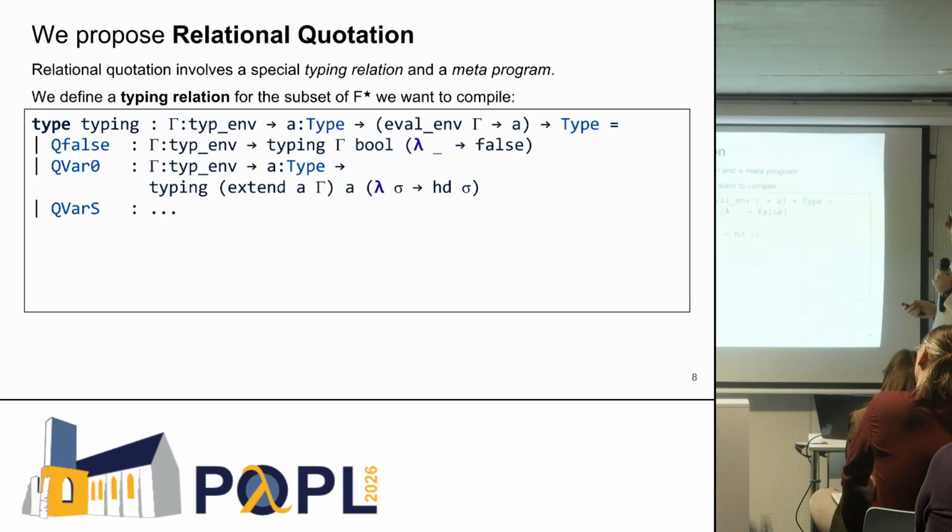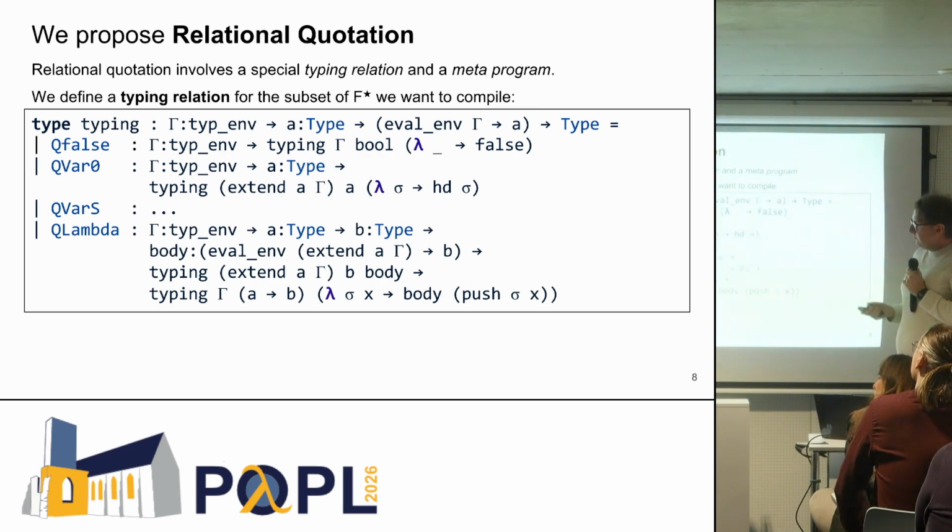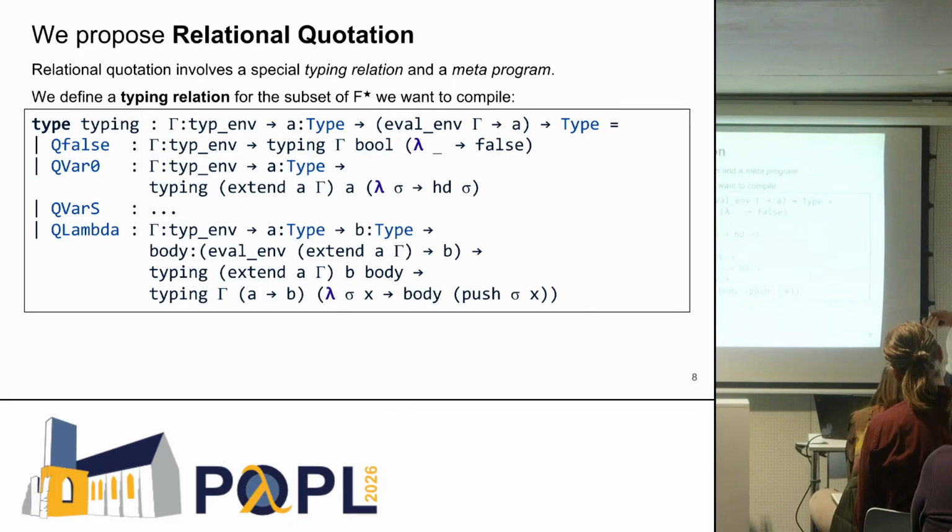We only note here that because we have this evaluation environment and it works like a stack, we take the top of it. And then for lambdas, if we have a body that's typed as B in a typing environment where we have an A, then we can type the arrow A to B, and you see that we take the argument of the lambda and we put it on the evaluation environment.